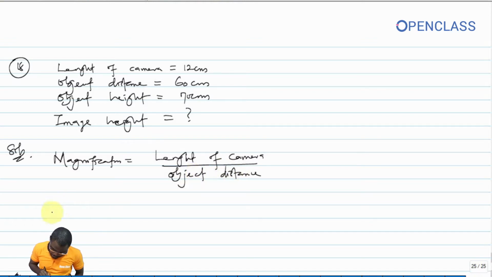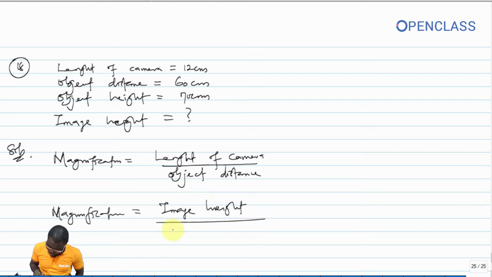This same magnification again, if I call it M, this same magnification is equal to the image height all over object height.